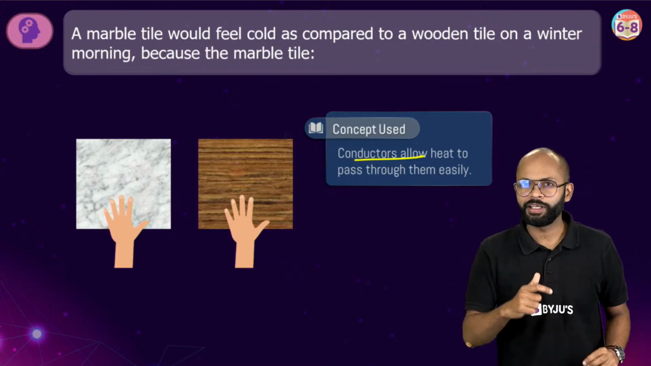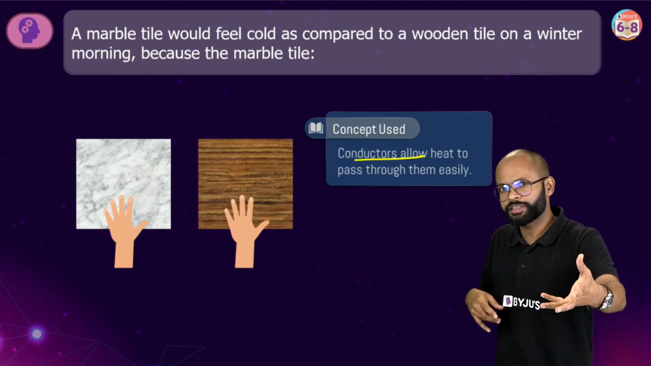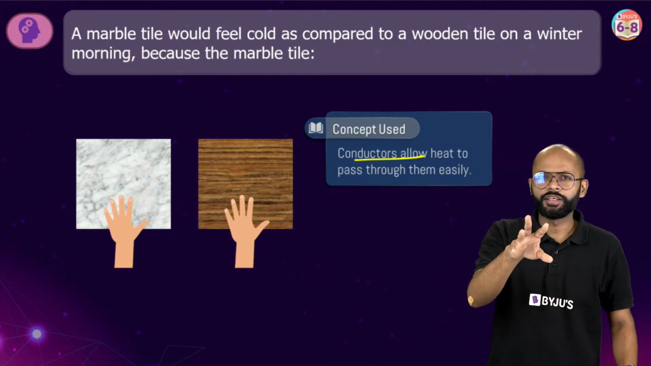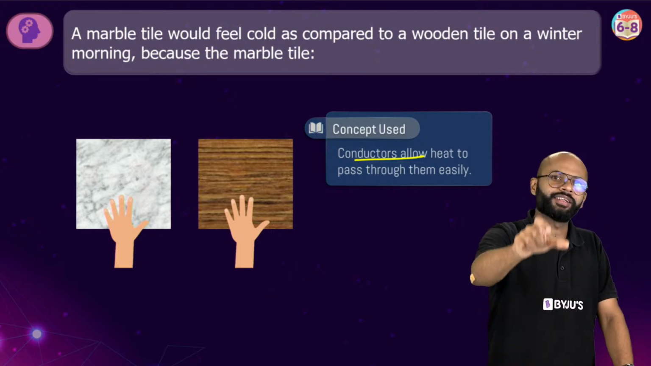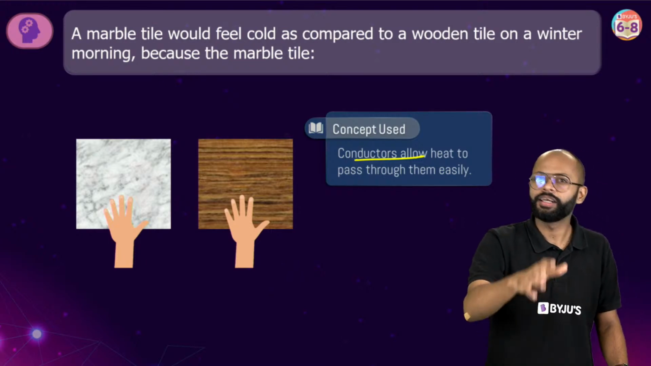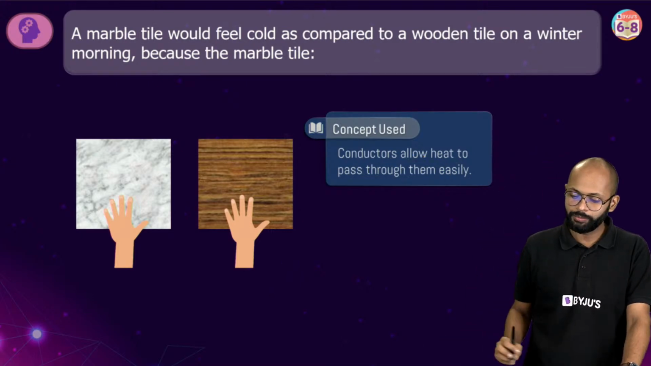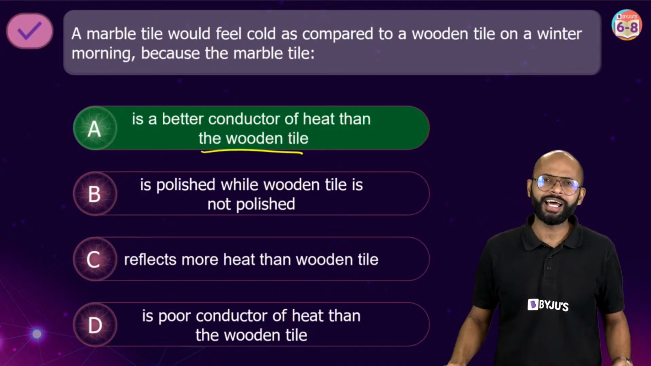कोई चीज ठंडी क्यों लगती है? क्योंकि आपके हाथ से हीट निकल रही है उसके अंदर. And when do you feel something is hot? If heat from that body is coming into your hand. For this, that body should be able to transfer the heat. That body should be a conductor, and that's the main reason. Conductors allow heat to pass through them easily, and marble is a better conductor of heat than the wooden tile.